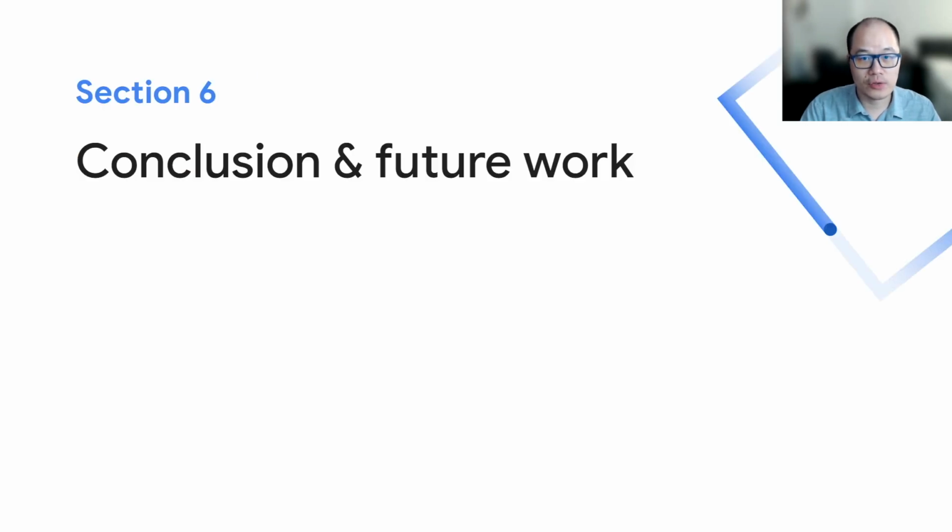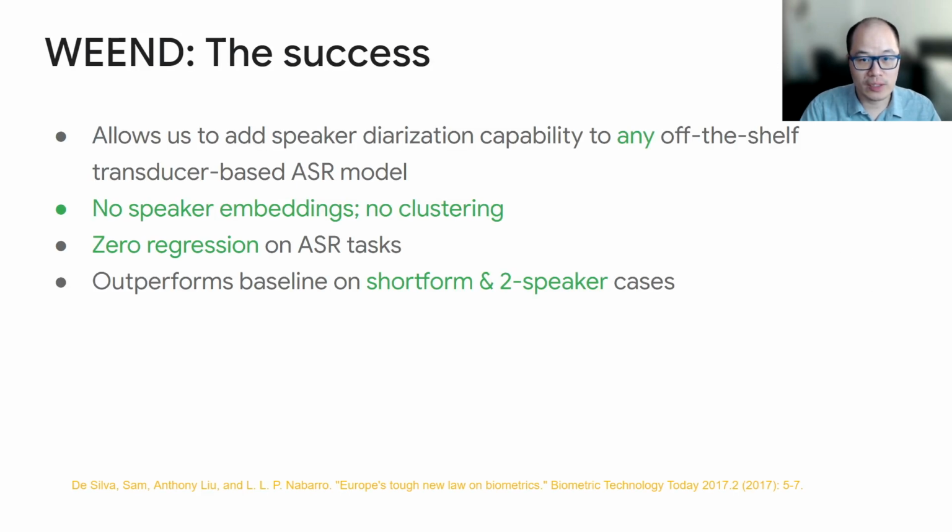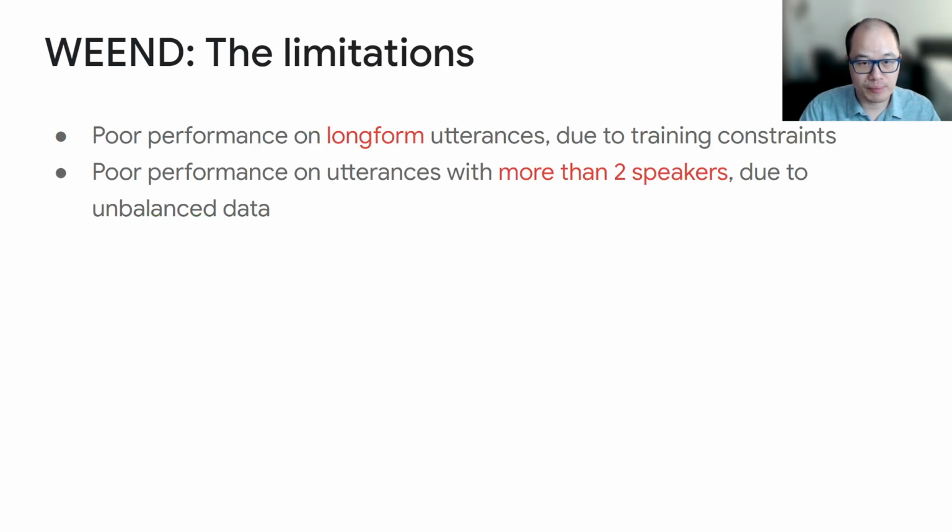Let's get to the conclusion and the future work. So we proposed word-level end-to-end neural diarization in this work. It allows us to add speaker diarization capability to any off-the-shelf transducer-based ASR model. We can get rid of speaker embedding and clustering. There's 0 regression on ASR, and it outperforms the baseline model on short-form and 2-speaker cases. These are the successes. The proposed approach, however, with its current setup, has limitations.